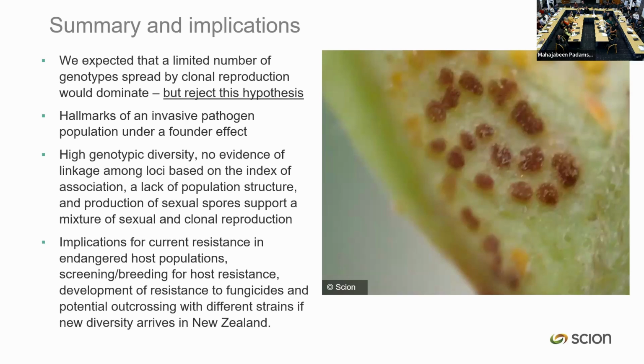So, for example, this really highlights the need to work very carefully with things like fungicides and use of rotations that we talked about earlier today, because the evidence suggests that we have sexually reproducing populations here in New Zealand, and they may be well able to adapt to the control tools that we're trying to use against them.